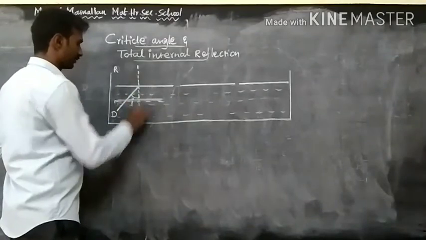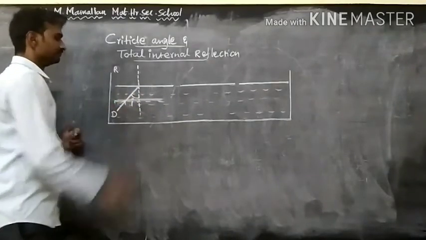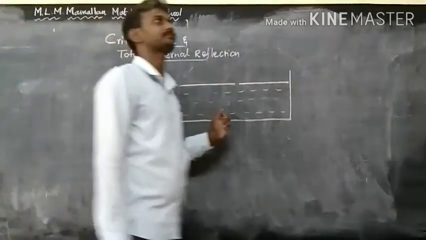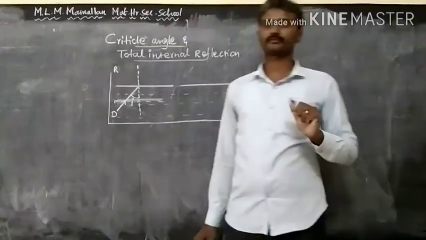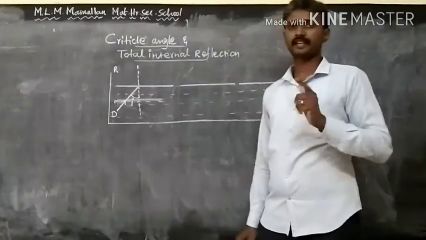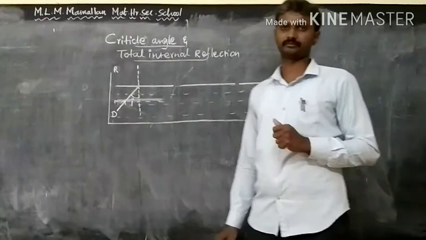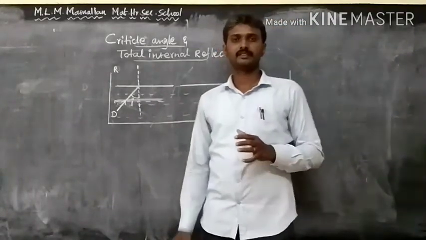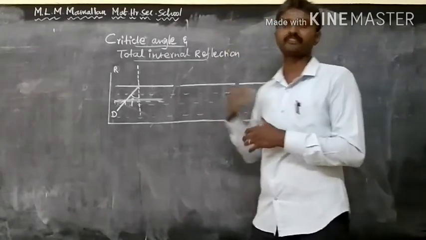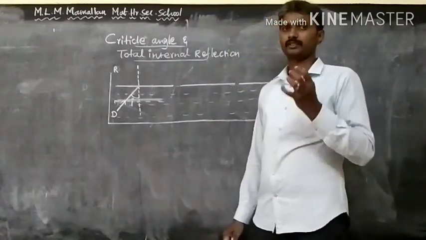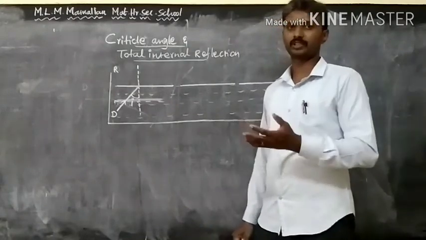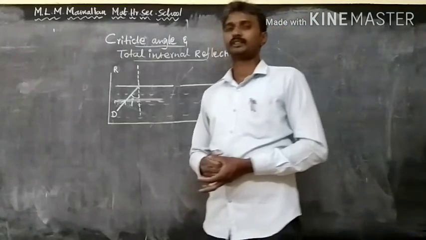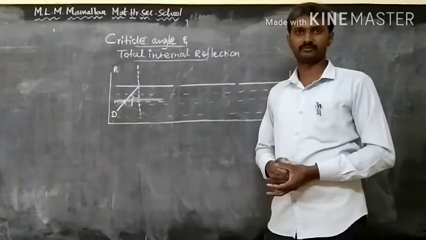It is the angle between the normal and the incident ray. This is a transparent medium. I already told that a transparent medium undergoes simultaneous reflection and refraction. That is, in a transparent medium the maximum part of the light is refracted, and the remaining part of the light is reflected. This phenomenon is called simultaneous reflection and refraction.